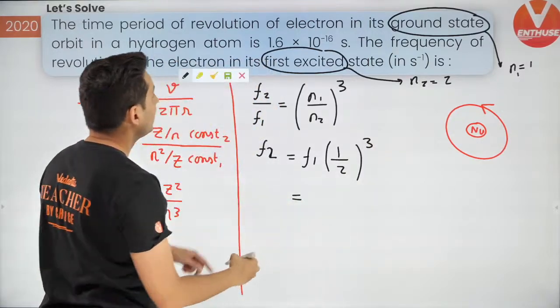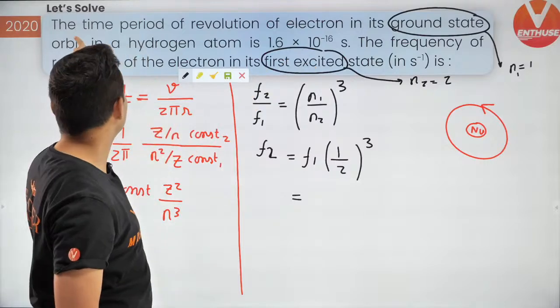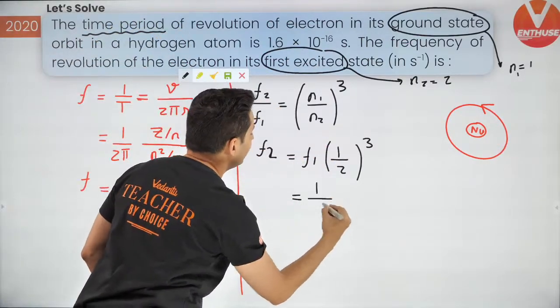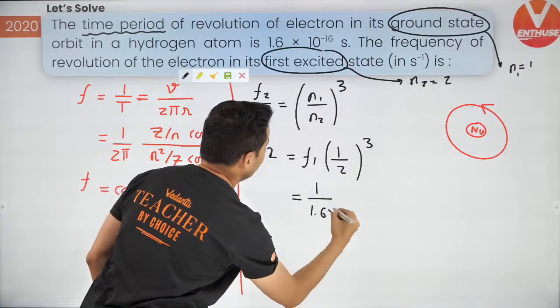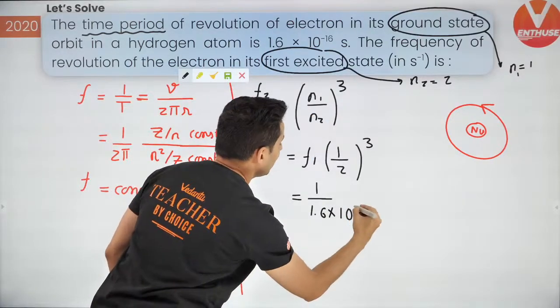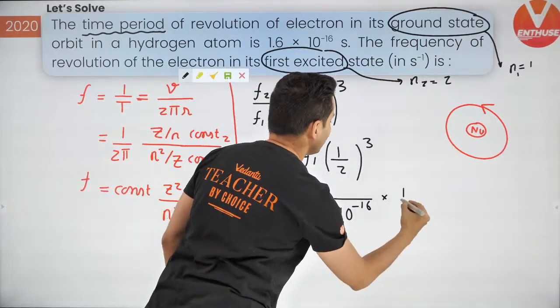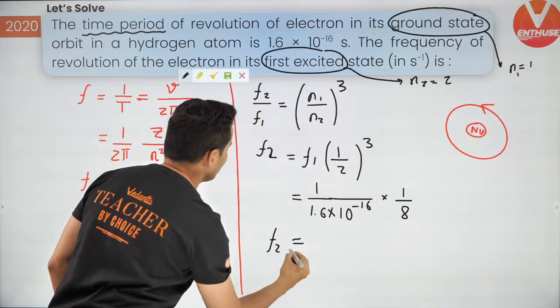And do not forget, the first frequency is not given, the time period is given. Yes, the time period is given, like you can see over here. So what is frequency? 1 divided by time period. And what is the time period? 1.6 into 10 to the power minus 16. That's what is given to us. And 1 by 2 cube is nothing but 1 by 8. Now you just need to solve this, and that's going to give you the frequency.